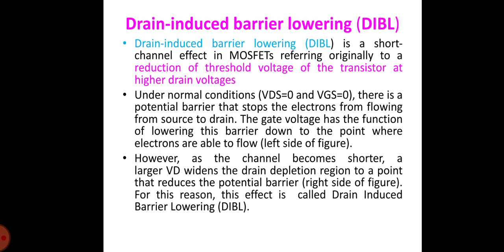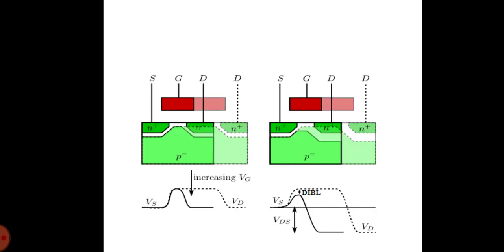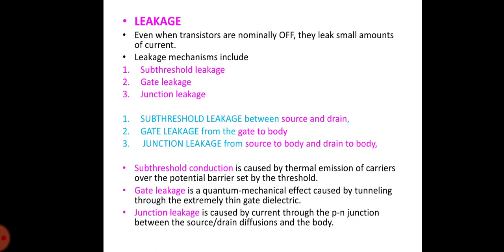However, as the channel becomes shorter, a larger VD widens the drain depletion region to a point that reduces the potential barrier. That is the reason this effect is called drain induced barrier lowering. DIBL is shown in this figure.